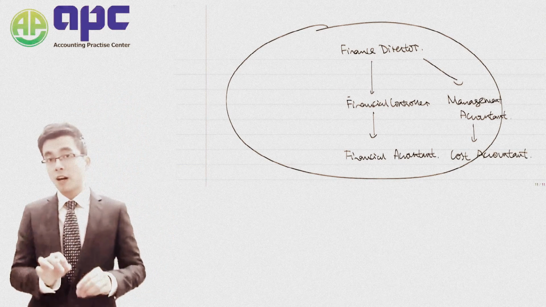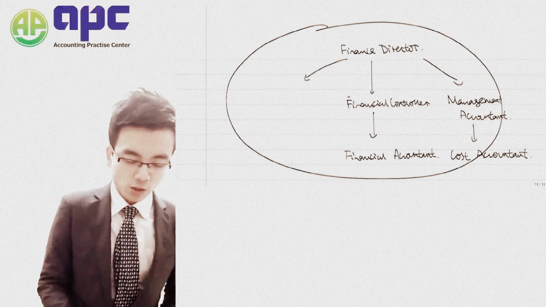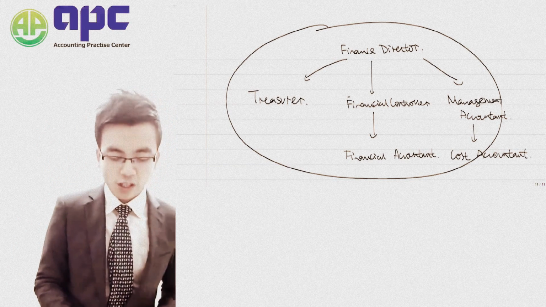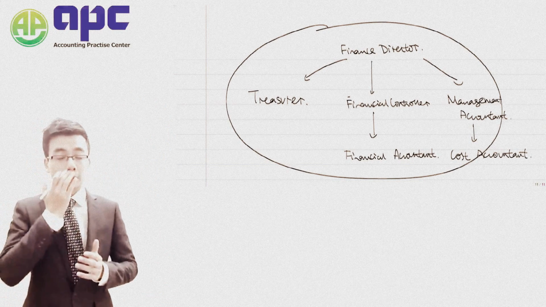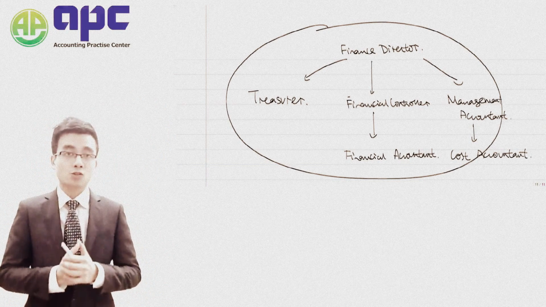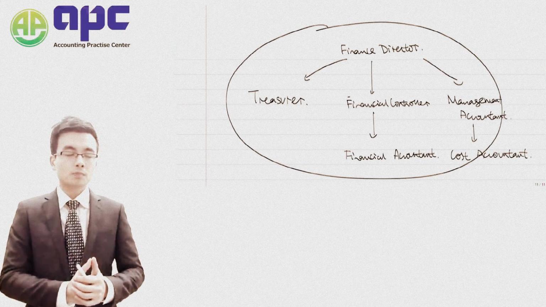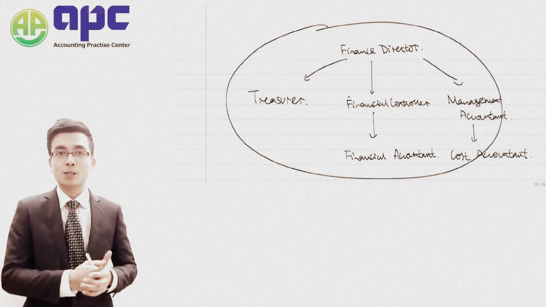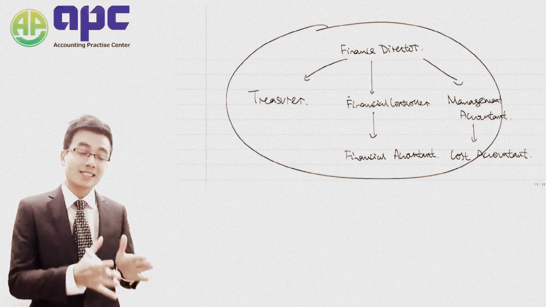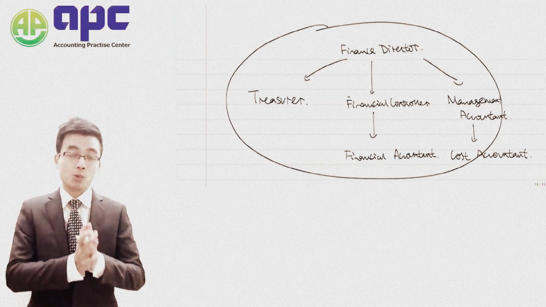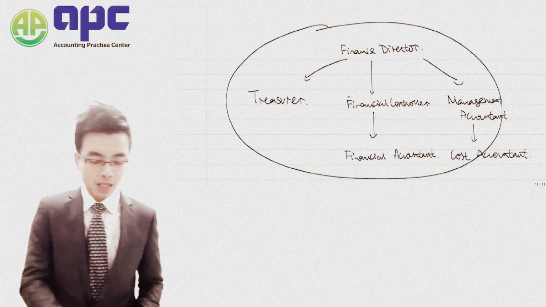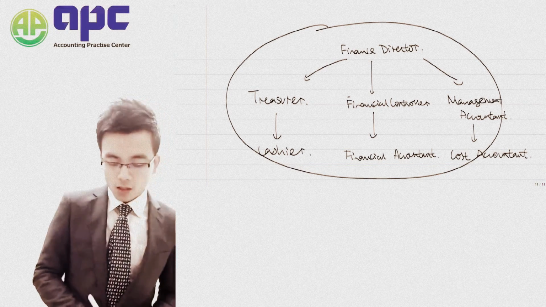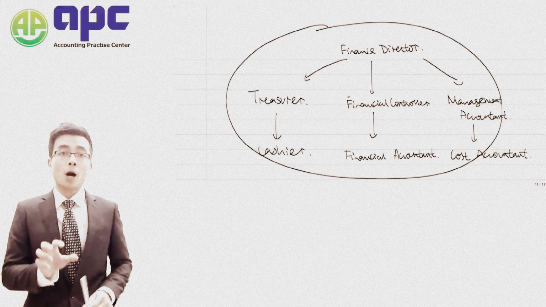And below the finance director, we've also got the treasurer as well. Of course, the treasurer, somebody who is mainly responsible for the cash management, and also for the investment, financing, working capital management, as well as the risk management. Of course, we can see that in the F9 financial management, as well as the P4 for our study later on, and under which they are called the cashier. Okay, so those are the financial departments within a company.